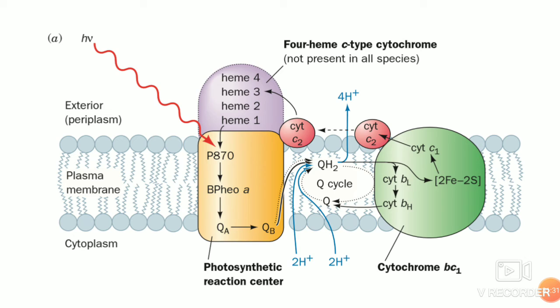So this is a cyclic transfer of electrons from the cytochrome C2. It will be transferred to the heme centers, which are C-type cytochromes, and then to the P870. Depending on the species, these four hemes can be there or cannot be there.